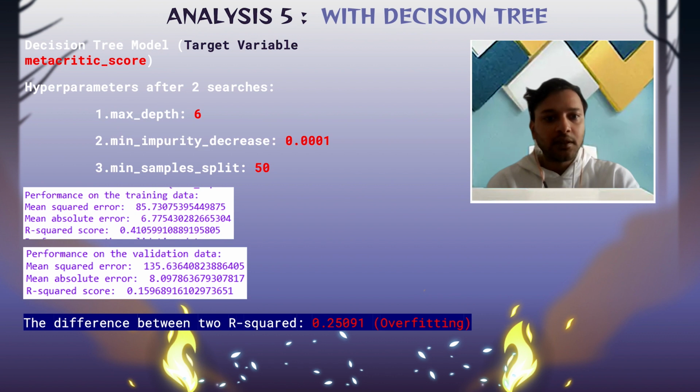On the validation data, we had an R-squared score of around 0.16, a mean squared error of 1356.3, and a mean absolute error of 8.09. So overfitting was evident because the two R-squared scores differed by 0.25091. So we can say that our decision tree models outperformed our regression models, but we were still hampered by overfitting.